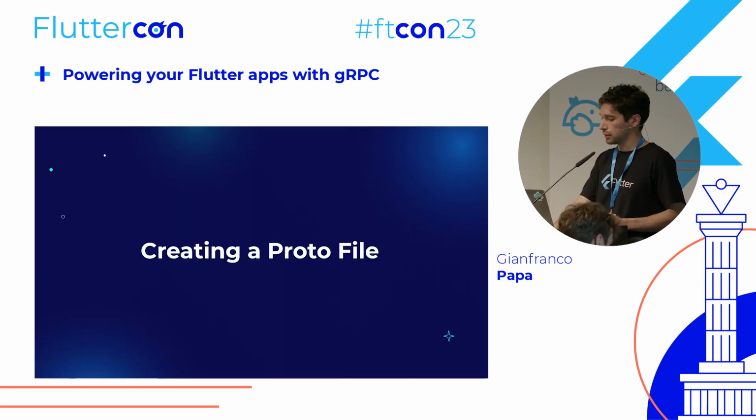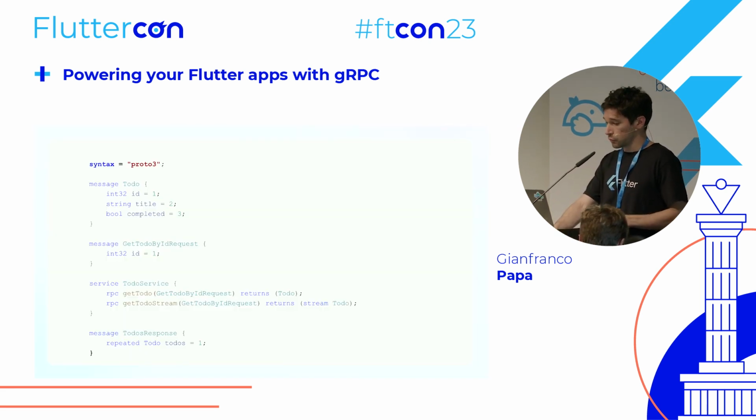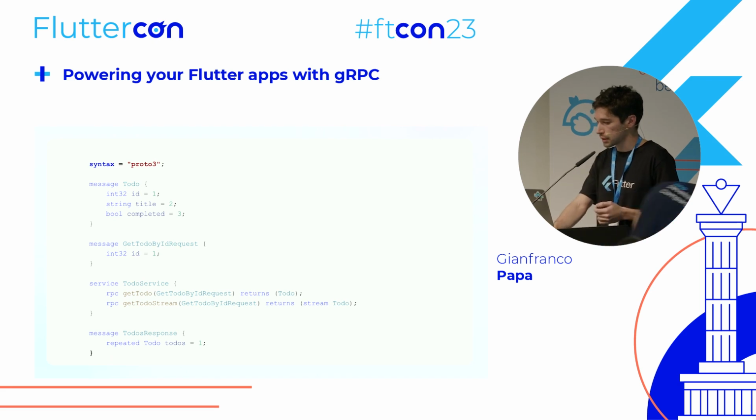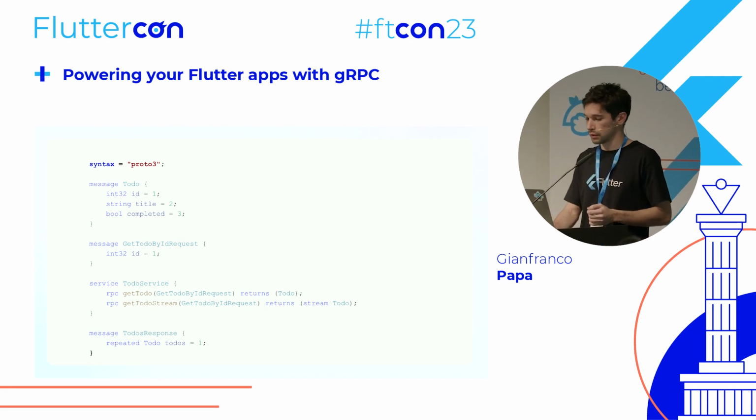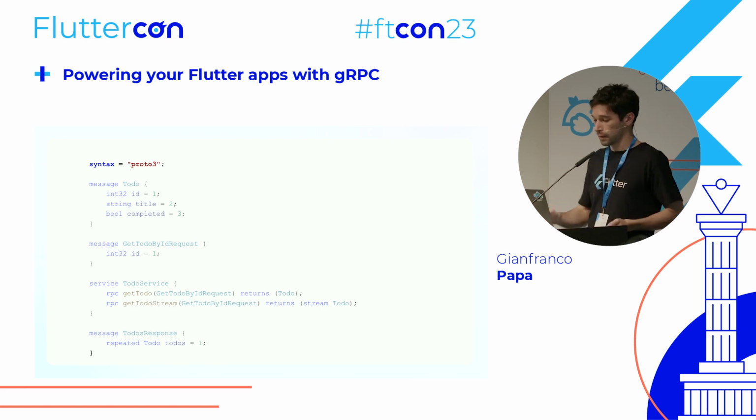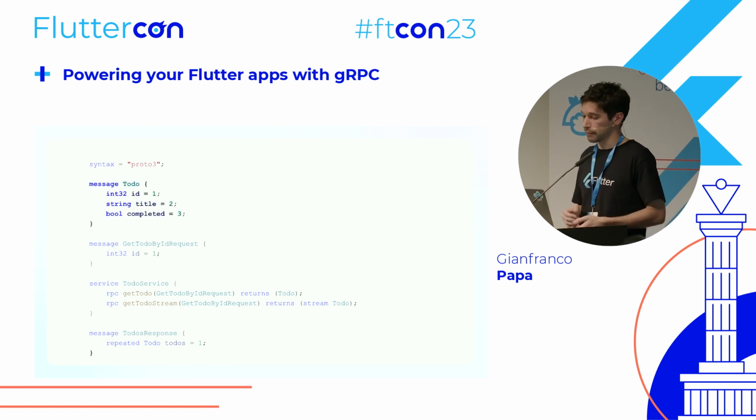So how do we create these files? First, we start defining the syntax. We are using proto3, the latest syntax available. Then we only need to define, for example, imagine a to-do application where we need to grab our latest to-do. We only need to define the message.